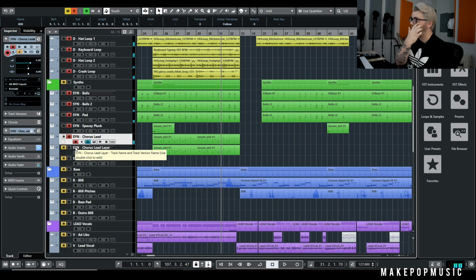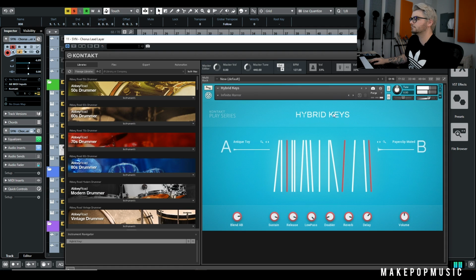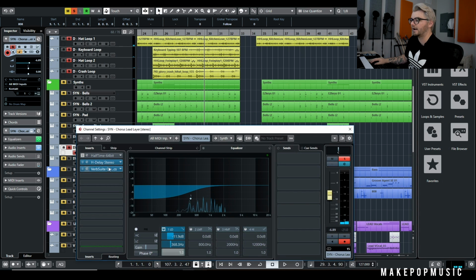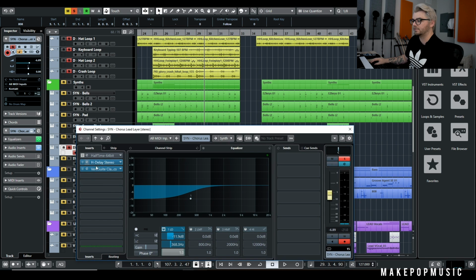And to me, that just added one more little element that kind of helped it feel like a hook instead of like the verses. Then I just layered that up with this Infinite Choir from the same Hybrid Keys pack, and then just delay 1/4 ping pong, pretty dry actually though, and then a reverb, pretty wet. So here's what it sounds like with nothing on it, and then with some of the post processing, and then I just scooped some lows out.